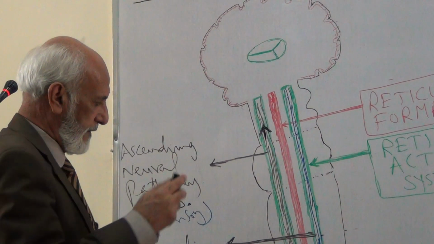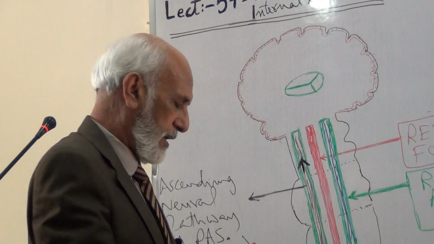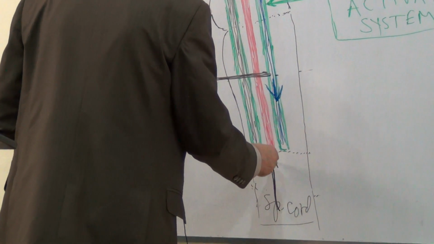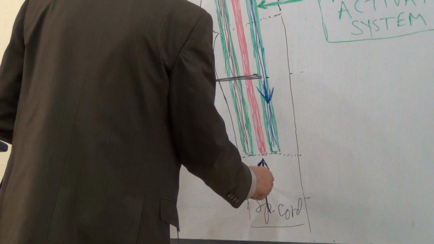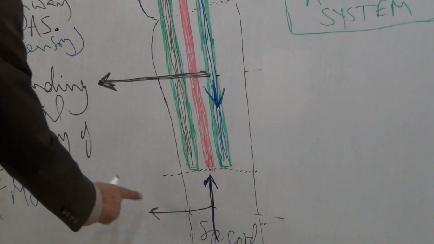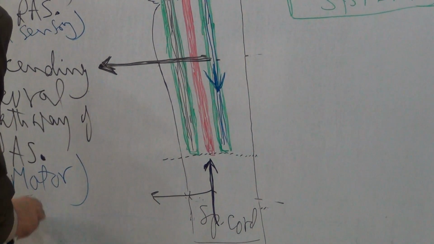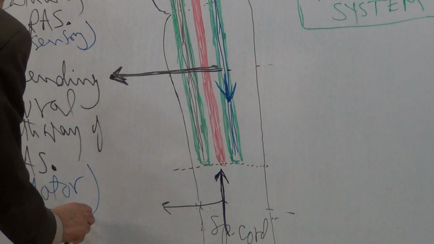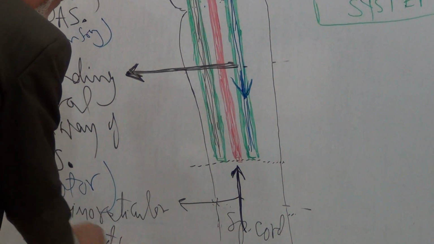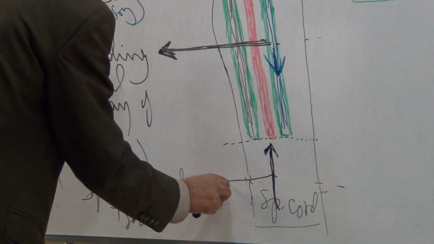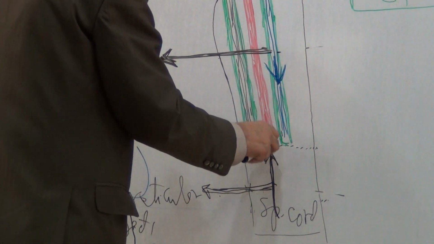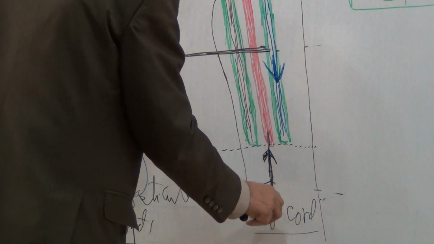Now you know that the reticular formation is connected by ascending fibers, that is ascending tracts, the spino-reticular tracts from the spinal cord, which have connection with the reticular formation of the brainstem.